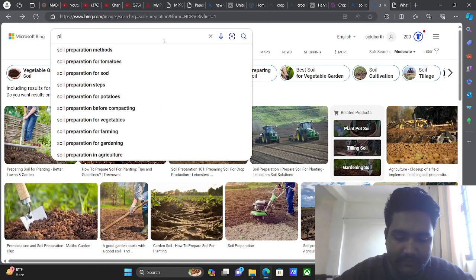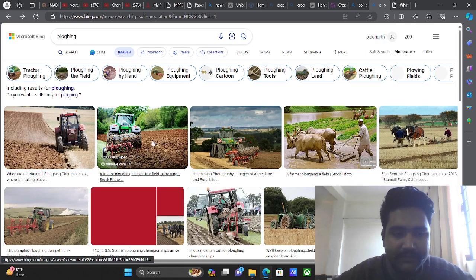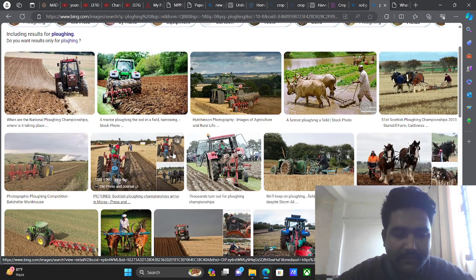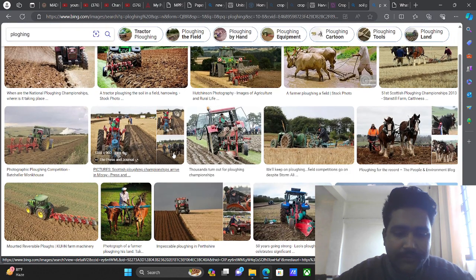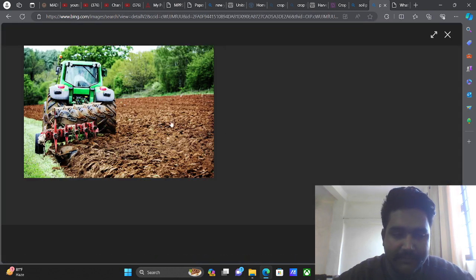Let me go into the ploughing part. See, this is how ploughing is done. Ploughing is basically what we say in Hindi, mitti khodna.